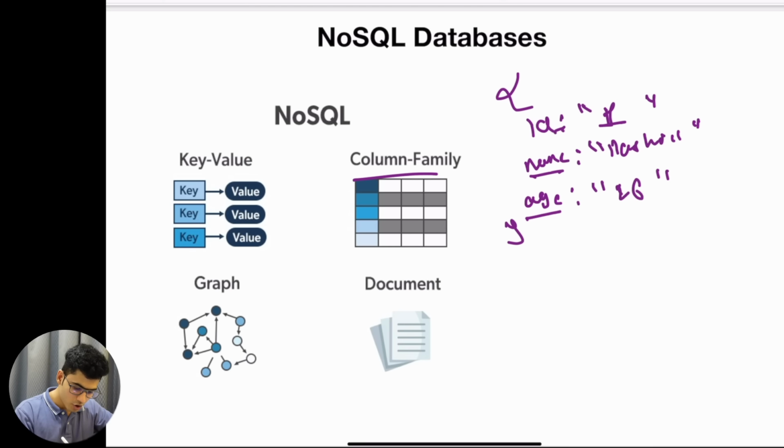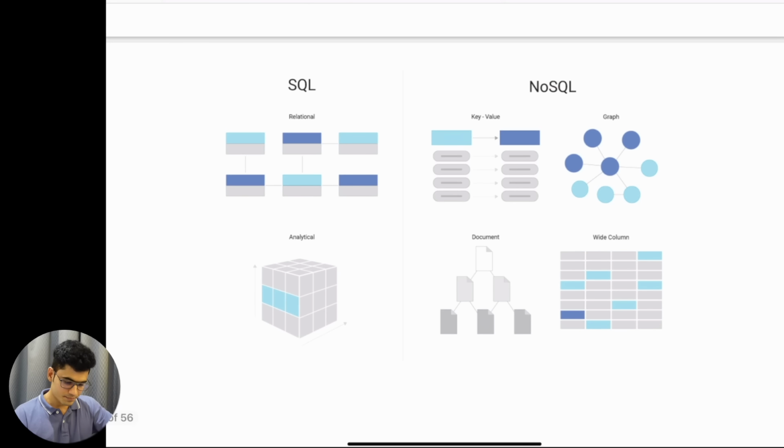Then we have the column family. All of this data is actually stored inside columns. We have the document, we have the graph data. Graph data is used for representation. We don't want to deep dive into it. I just want to give you the overview that this kind of database also exists for some kinds of workloads.